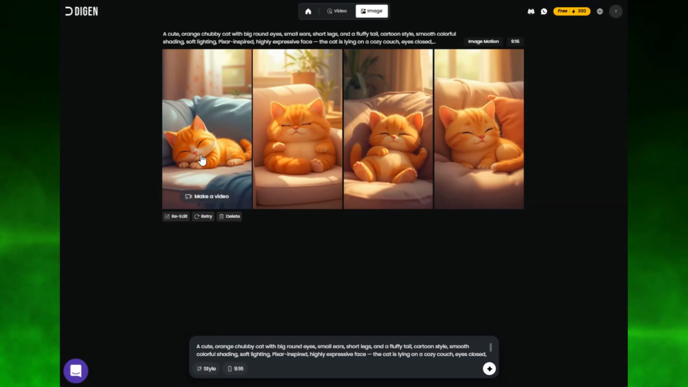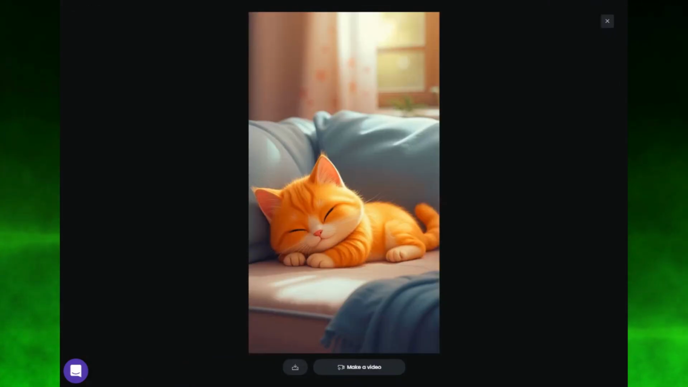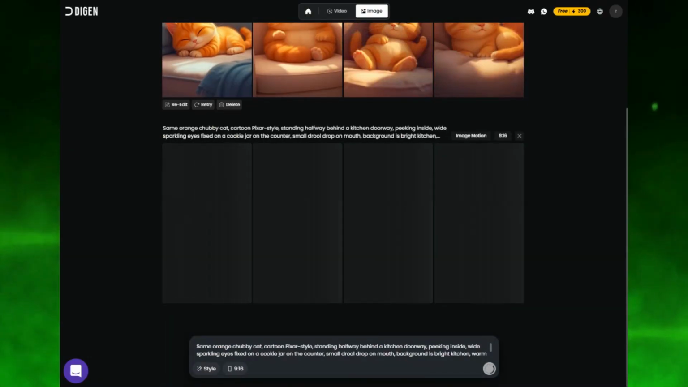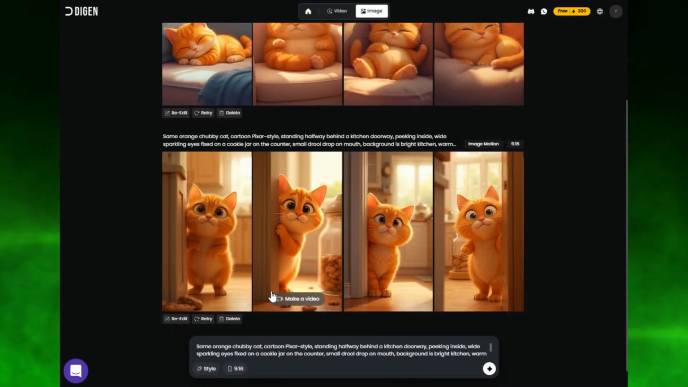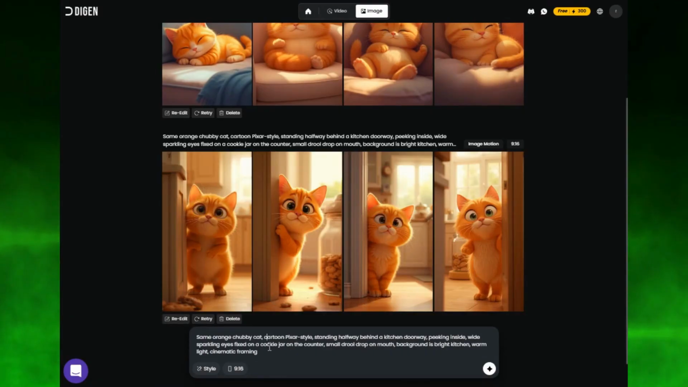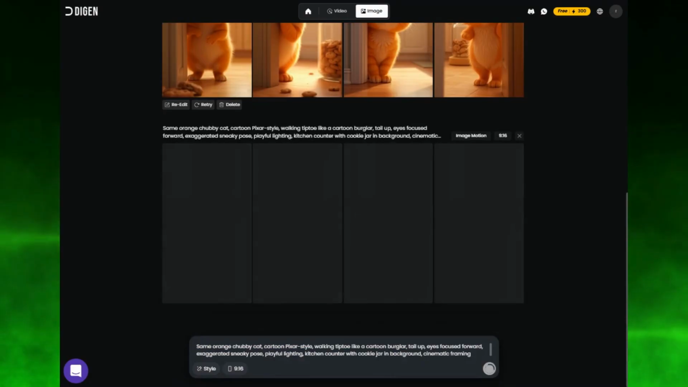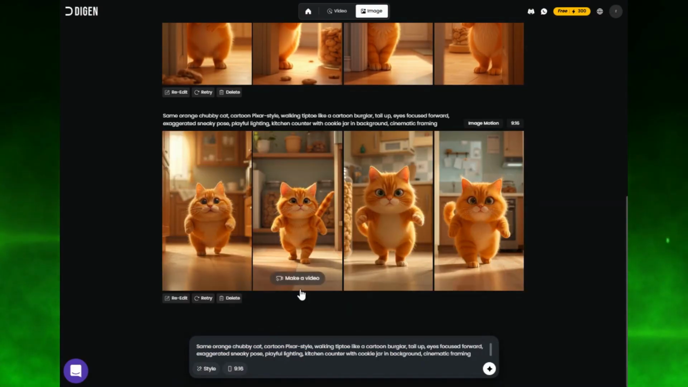Look at this! We've got a super cute, chubby orange cat with big round eyes, tiny ears, short legs, and a fluffy tail. The style is exactly what we want. Cartoon style, smooth, colorful shading, soft lighting, Pixar-inspired, highly expressive face, consistent proportions, clean line art, and cinematic framing. And notice, no random text messing up the image.